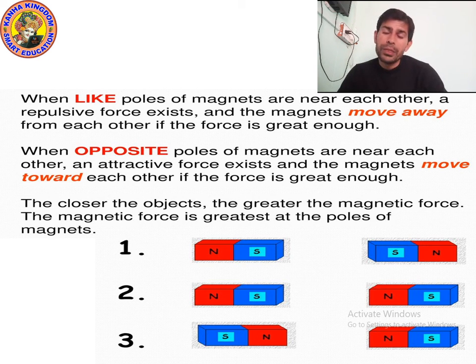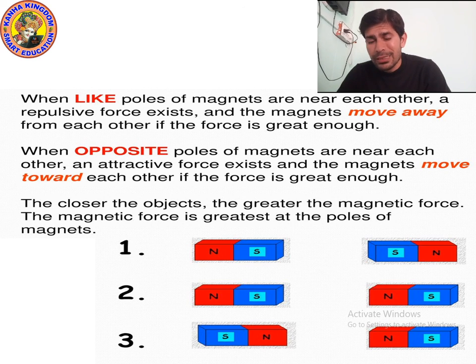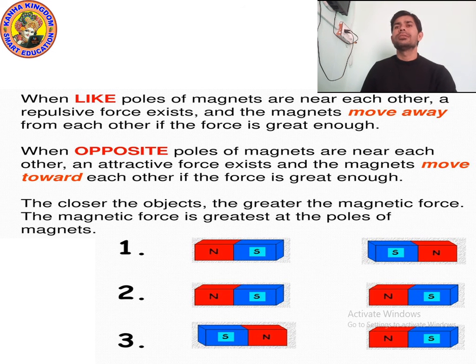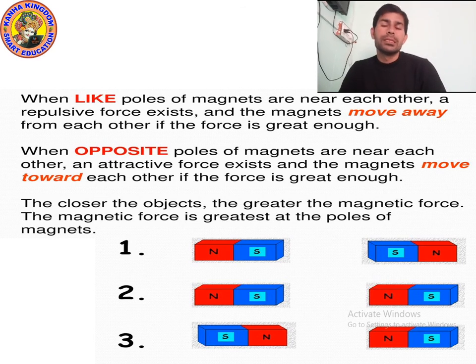Means if you bring north near south, or south near north, as you can see in picture number 2, south and north are coming towards each other, then an attractive force will exist. So due to attractive force they will move towards each other, and they will attach to each other if the force is great enough.